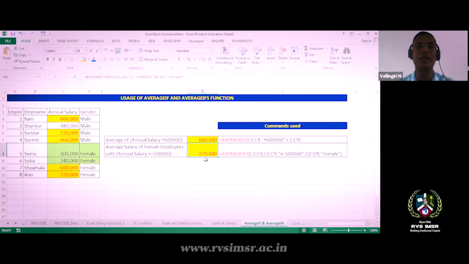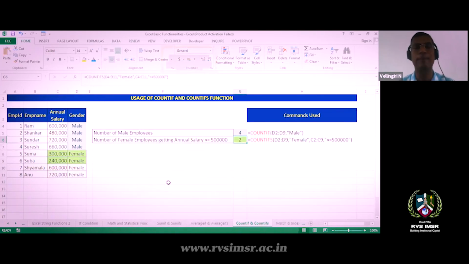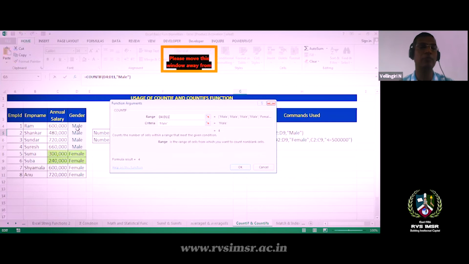Using this, you can apply the average function, and it will average the data and give you the result. Among the less than 5 lakhs candidates, there are 2 candidates. If you add the 2 employees' salaries, 3 and 2.4, that is 5.4, 5 lakhs 40,000. Divided by 2, it means 2.7, that is 2 lakhs 70,000 you will get. So this is a simple example for AVERAGEIF. Similarly, you can use COUNTIF, which is very simple. For the number of male employees, it is calculated from the gender column, so your function will be like this: D4 to D11, I am selecting that cell range.